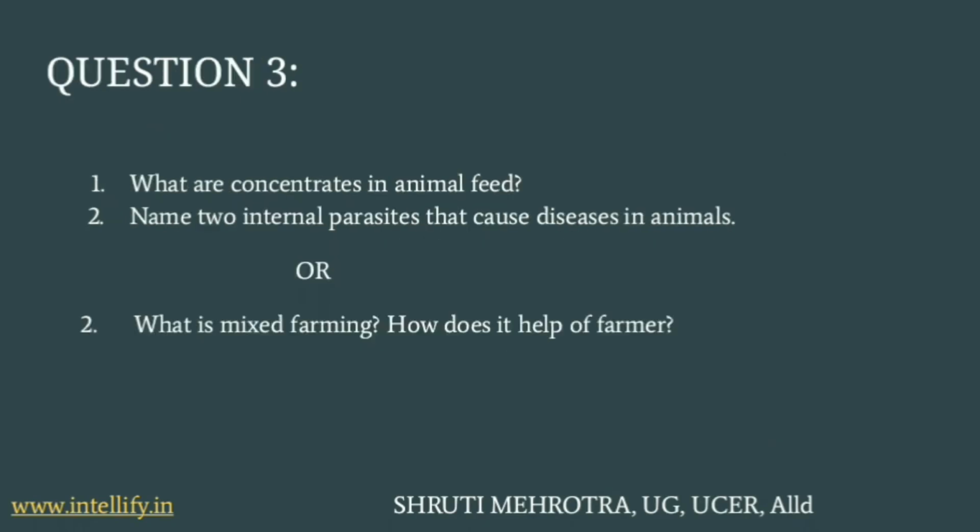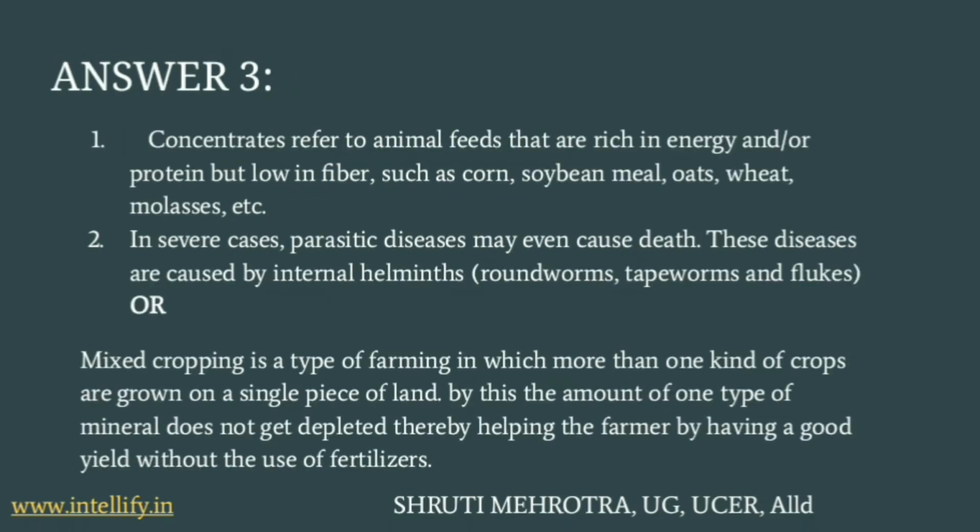The second option is: what is mixed farming? How does it help a farmer? Mixed farming is a type of farming in which more than one crop is grown at a time on a single piece of land, so the amount of one type of mineral does not get depleted. Thereby it helps farmers by giving a good yield without any use of fertilizer. So this is how mixed farming is beneficial for the farmers.